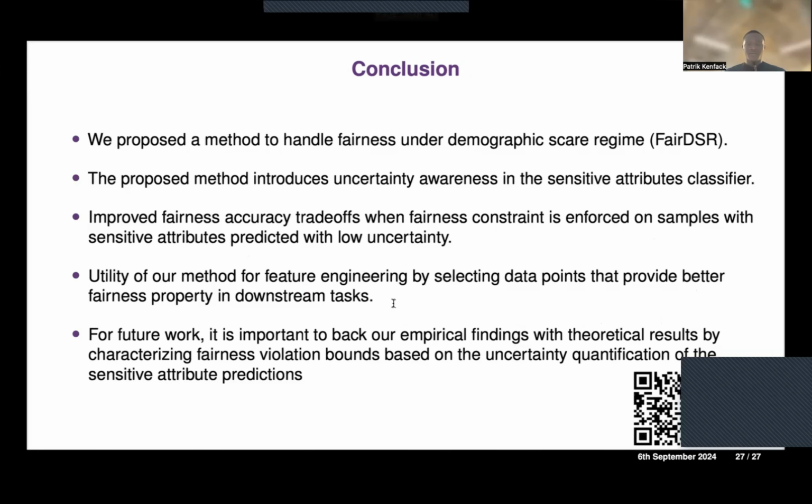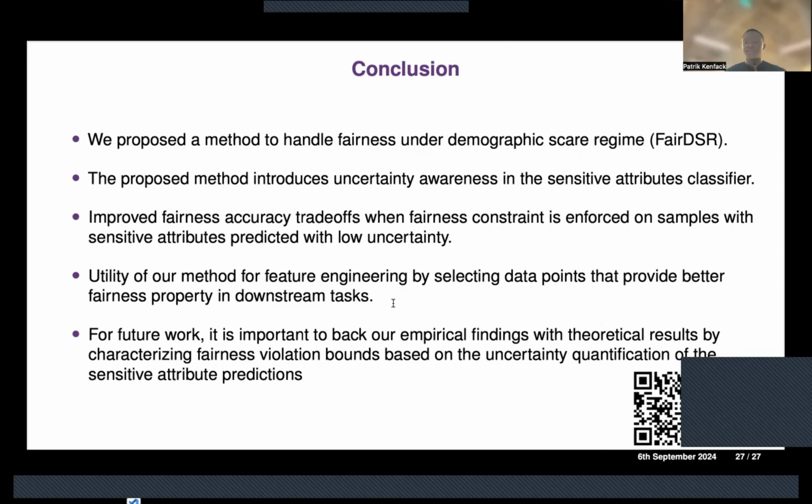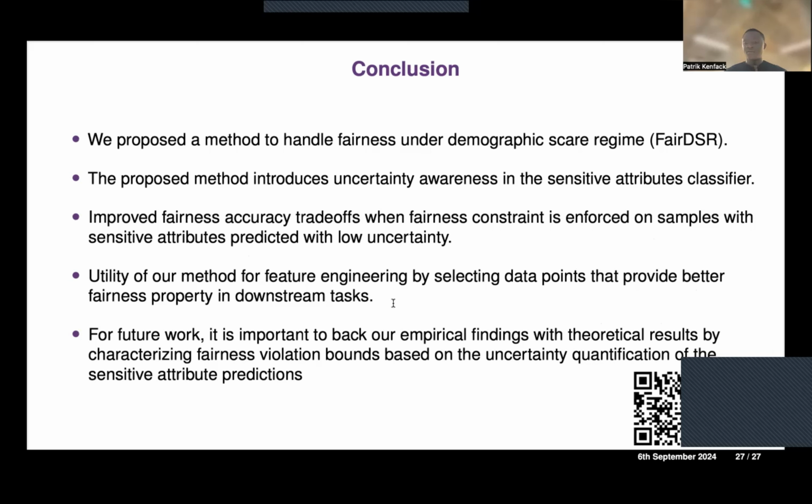So with that, I will conclude. In this work, we propose a method to handle fairness in the limited demographic regime. And for that, our method introduces uncertainty awareness in sensitive attributes. And we demonstrated that the fairness-accuracy trade-off can be controlled or improved if we enforce our constraint only on samples with low uncertainty. And our method can also be useful to select data points that provide certain fairness properties for downstream tasks, by collecting data points with low uncertainty in the sensitive attributes if we do not plan to apply any fairness constraint on the downstream task.